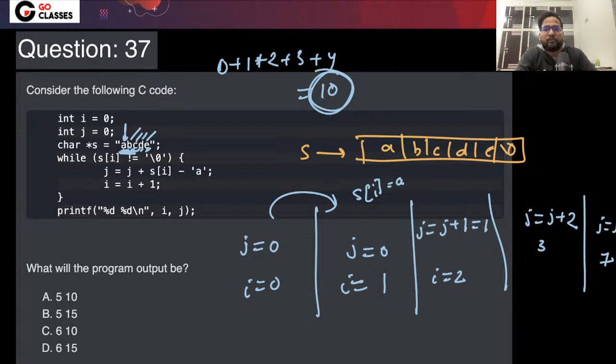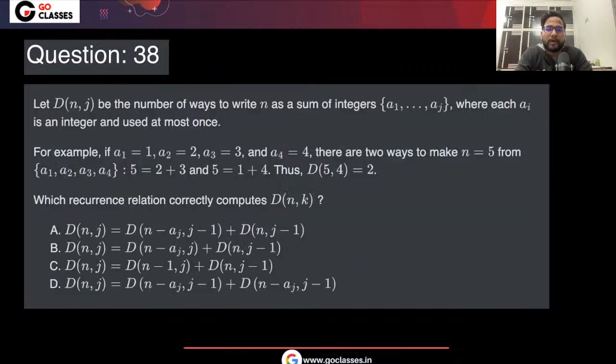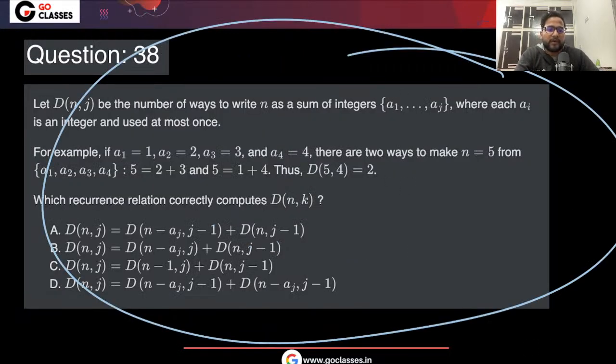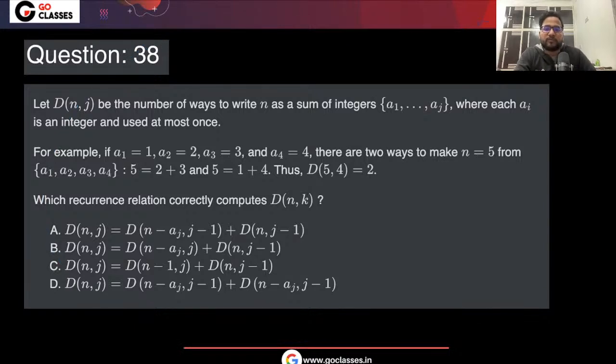So what did you get for this particular question? I mean, I'm asking your answer. Yes, A is the correct answer. What did you solve? What did you attempt in the examination? Okay. So this question was related to dynamic programming, and what was your answer for this question? This was also a nice question, right? This was a nice question. So what was your answer of this question?